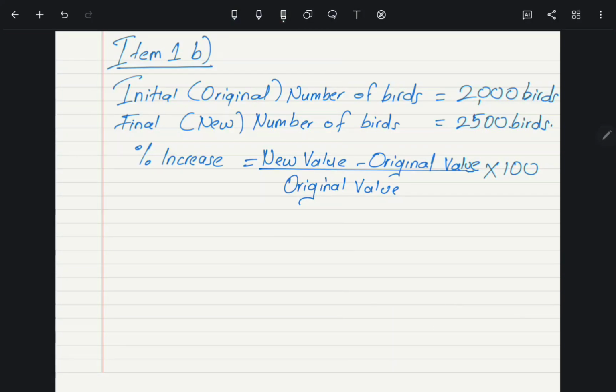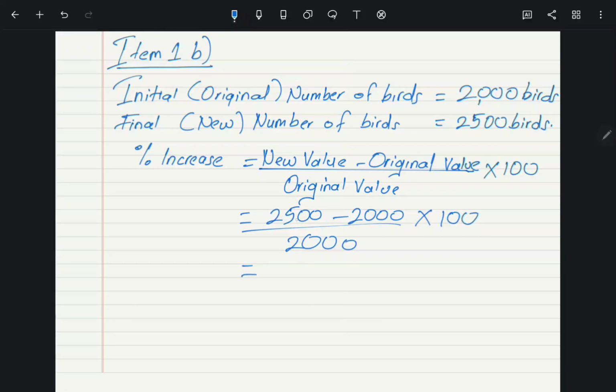So times 100. Now our new value of birds is 2,500 birds. So we are having 2,500 minus the original, which is 2,000, over the original times 100.